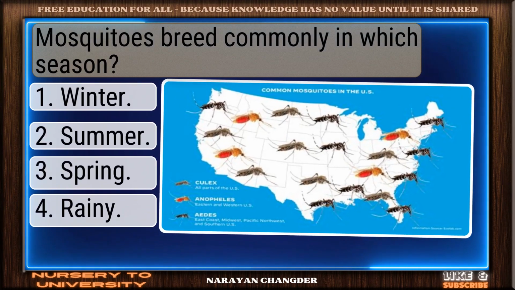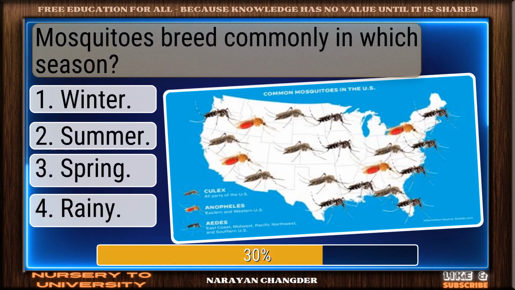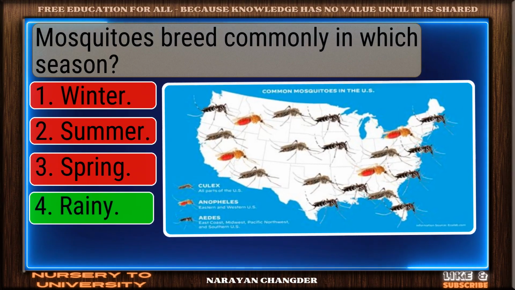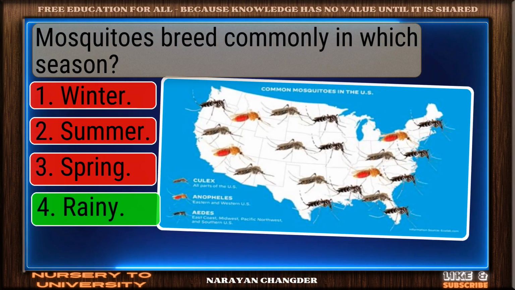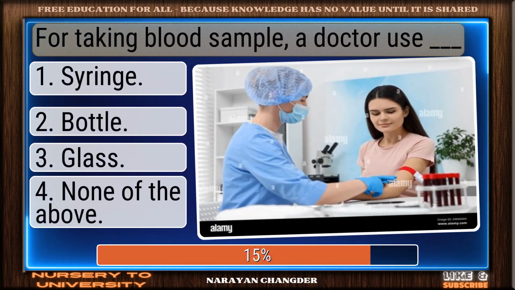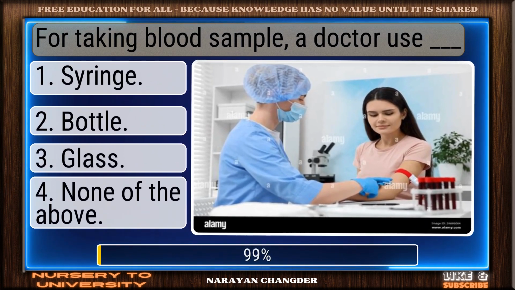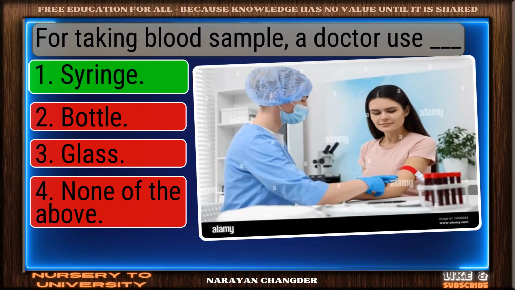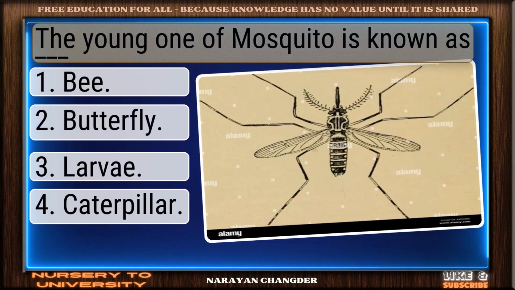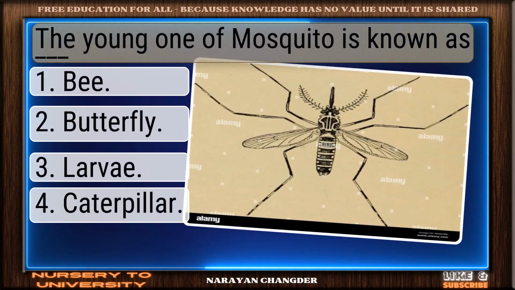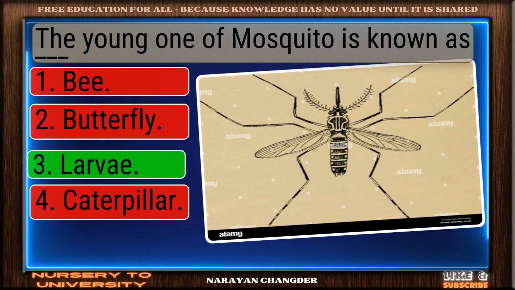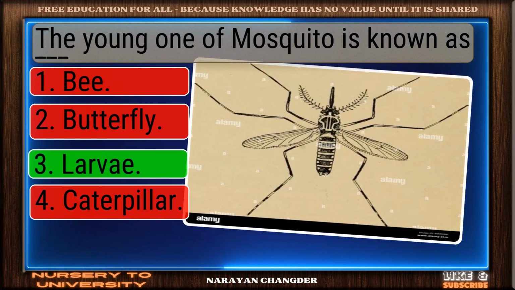Mosquitoes breed commonly in which season? Exactly. Rainy makes sense and it is the right choice. For taking a blood sample, a doctor uses dash. Great job. Syringe is the accurate answer. The young one of a mosquito is known as dash. You're right. Larvae is the correct answer.